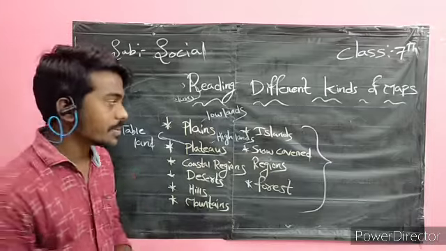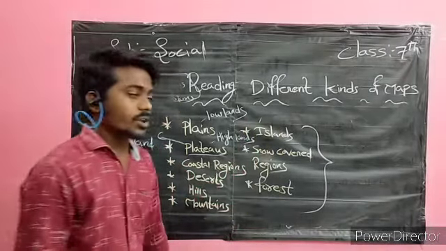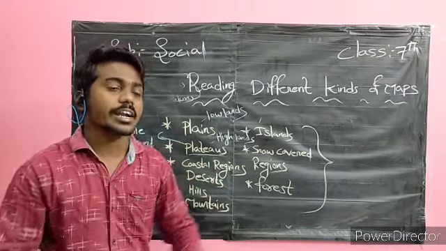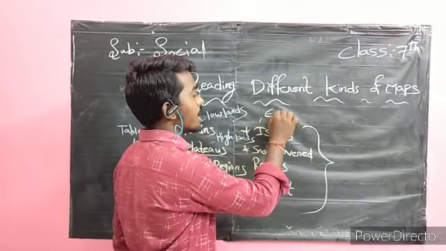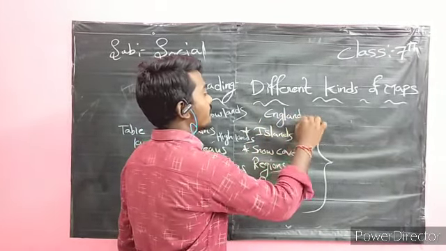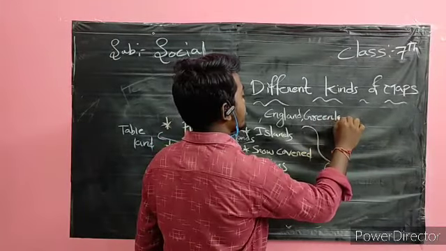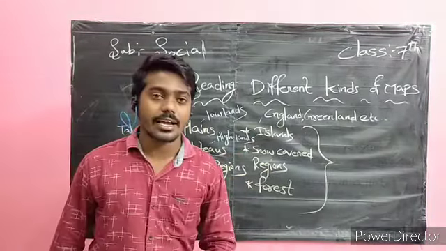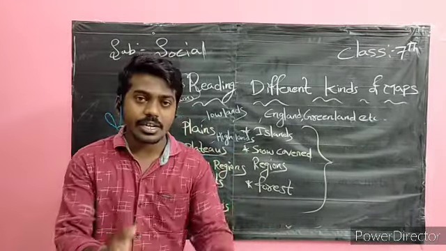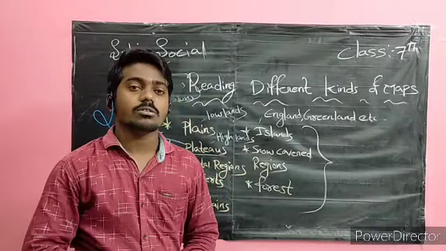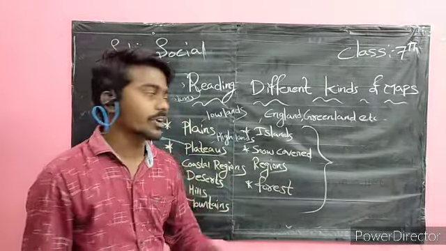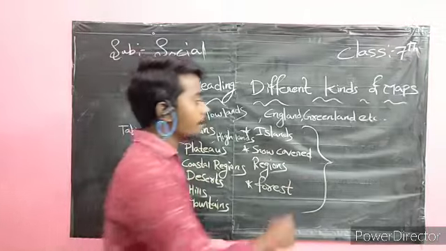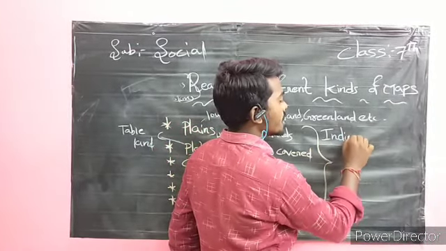And islands. Islands are lands where water is covered on all sides. For example, England is an island. Greenland and the Australian continent are also islands. England is only one country, and around England we have water on the sides. That is why we can say England is an island. Coming to the topic, peninsula. Our India is a peninsula.